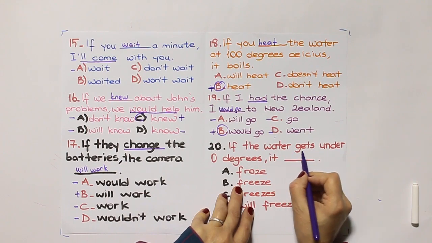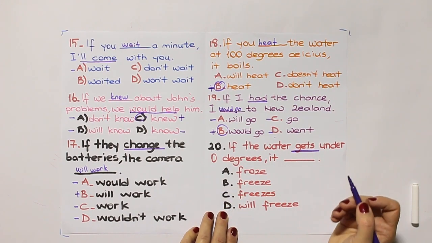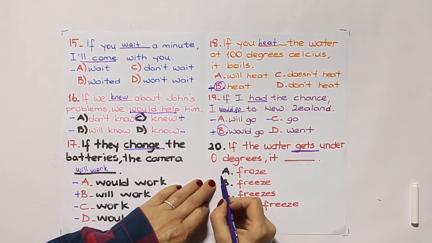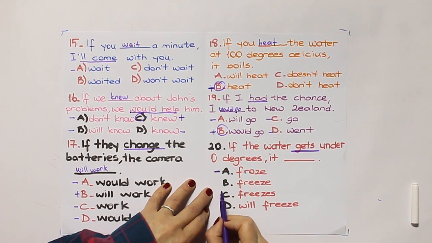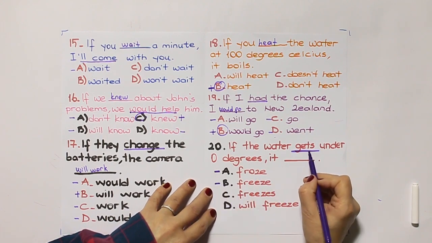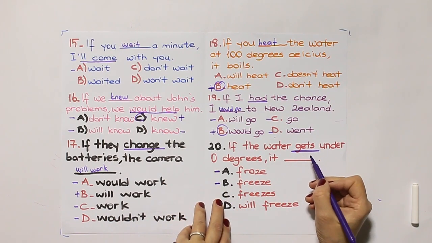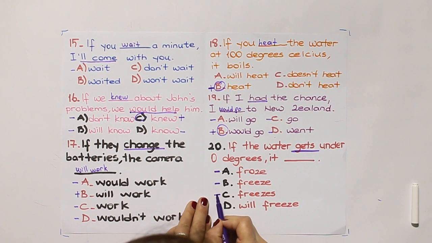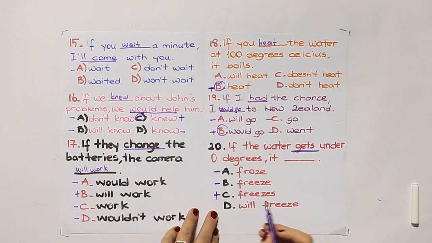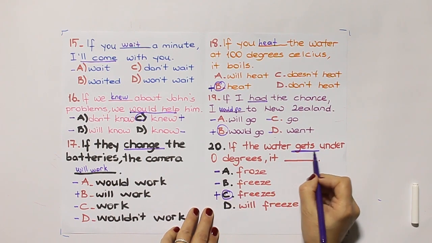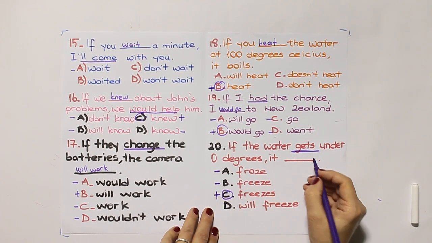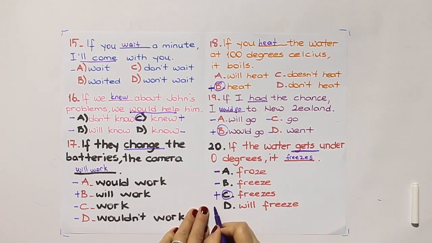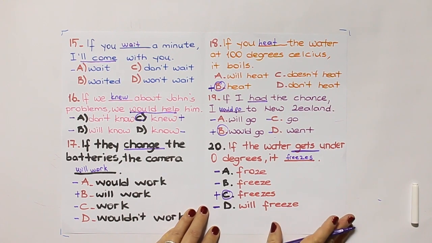20. If the water gets under 0 degrees, again this is zero type. This is past. This is past, but the subject pronoun is third singular. So C, freezes, is the correct answer. If the water gets under 0 degrees, it freezes. And this is not the true answer. C is the true answer.